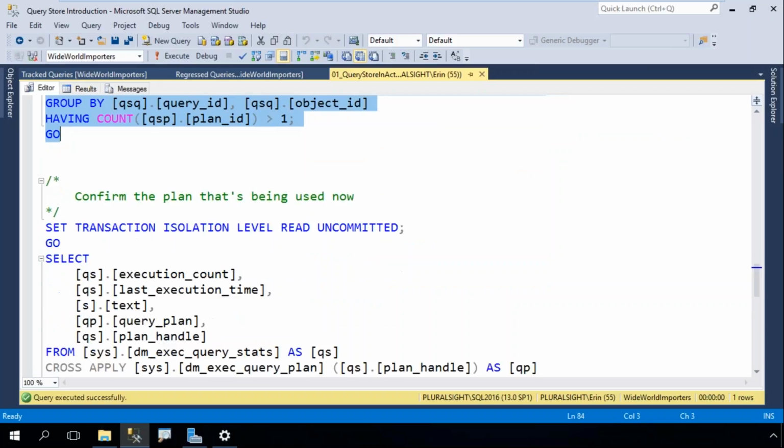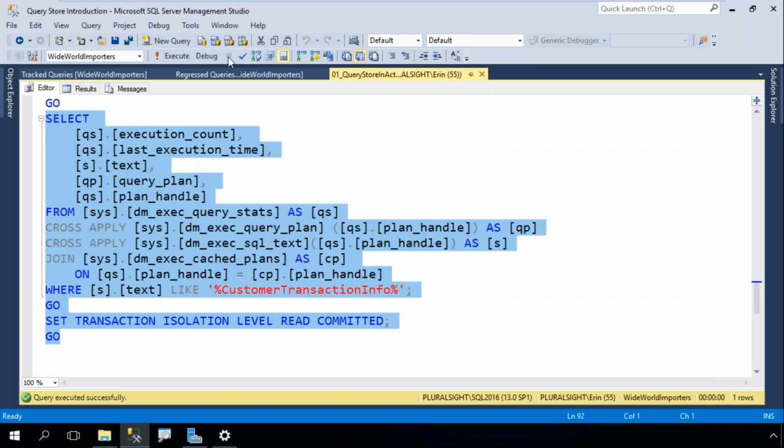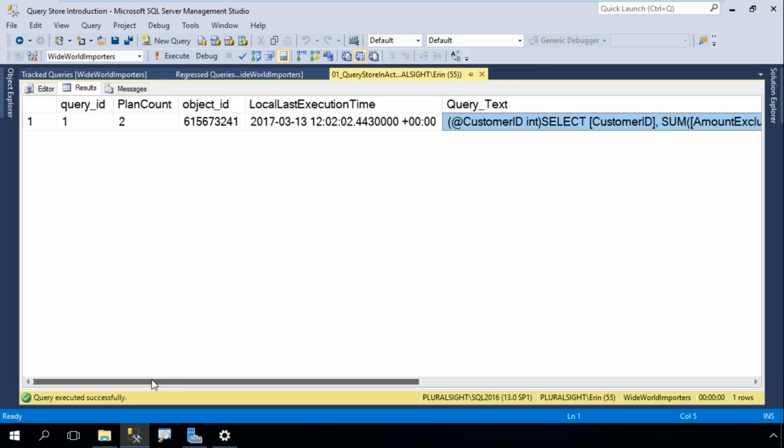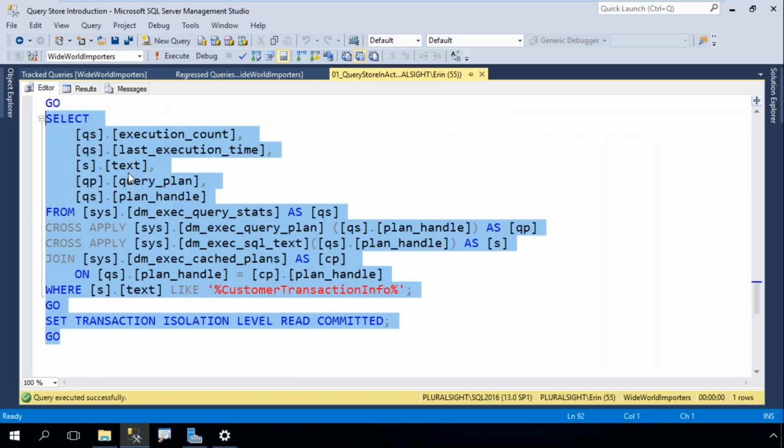And if I want to see what plan is being used now, then I just hit the plan cache, DM exec query plan, and say, okay, for this particular query, which is a query against, let's roll that out so we can see that a little bit better, sales customer transactions, right?